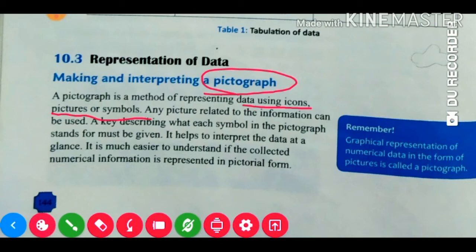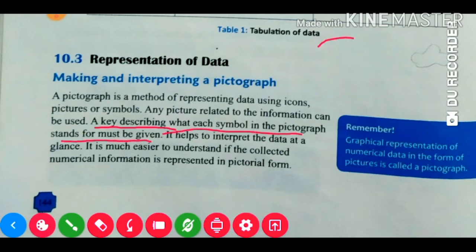A key is the most important part. A key describing what each symbol in the pictograph stands for must be given. Suppose we are drawing an employee symbol. We must give what this symbol is equal to. This is called the key. Suppose this diagram is equal to 10 employees. It is much easier to understand if the collected numerical information is represented in pictorial form.